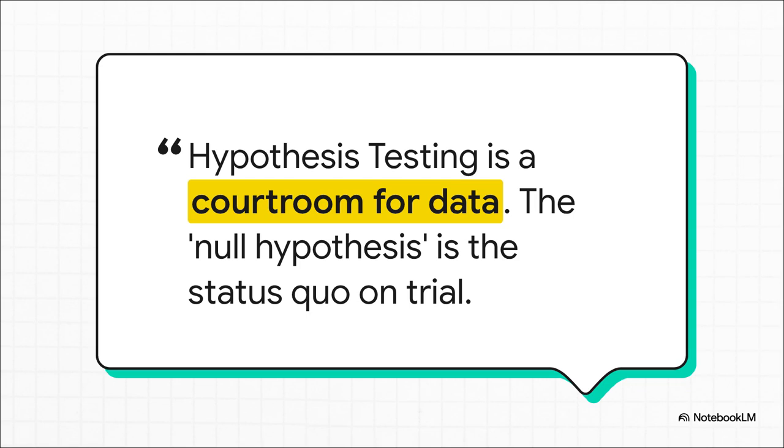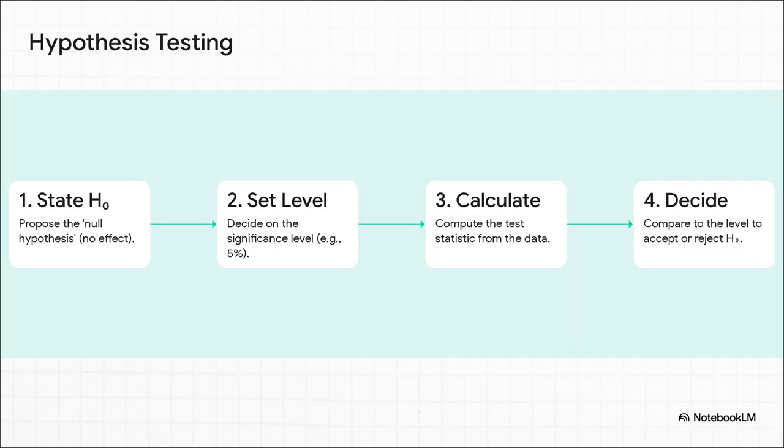Honestly, the best way to think about this is like a courtroom for data. We start with a default position called the null hypothesis, which basically says nothing interesting is happening here, no effect, no difference. That's the status quo. And we put it on trial, and the whole point is to ask, do we have enough hard evidence in our data to reject that default assumption and say, nope, something significant is definitely going on? And this isn't based on a gut feeling. It's a super structured 4-step process.